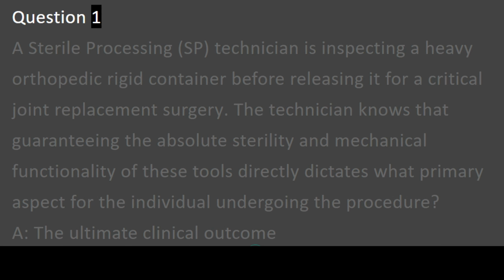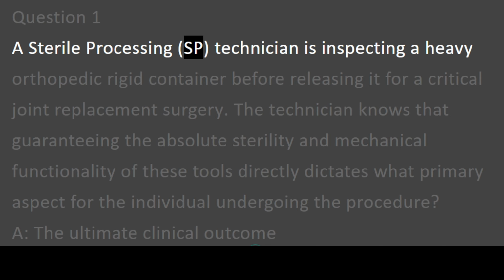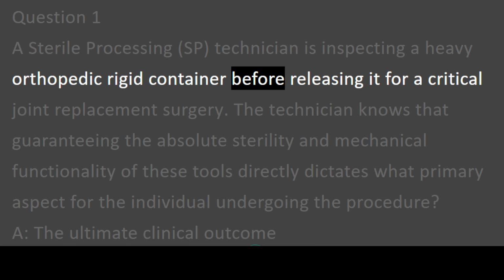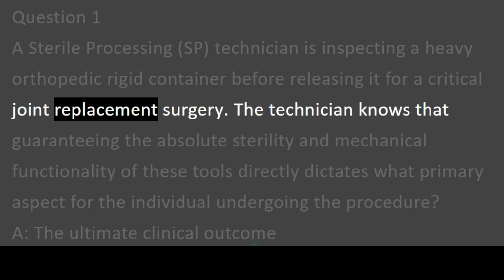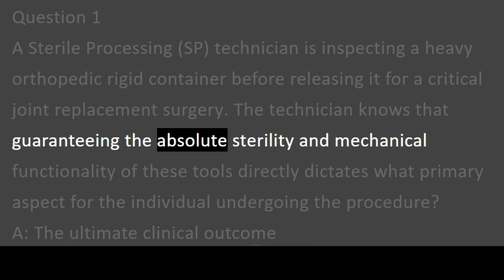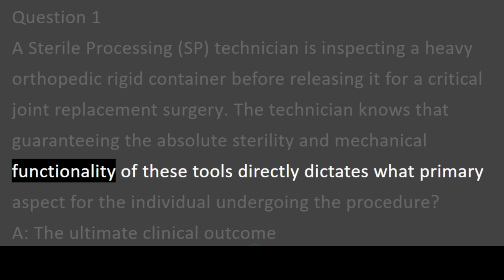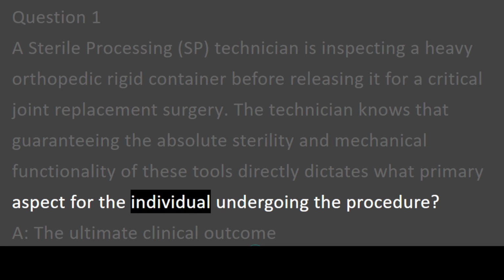Question 1. A sterile processing (SP) technician is inspecting a heavy orthopedic rigid container before releasing it for a critical joint replacement surgery. The technician knows that guaranteeing the absolute sterility and mechanical functionality of these tools directly dictates what primary aspect for the individual undergoing the procedure.